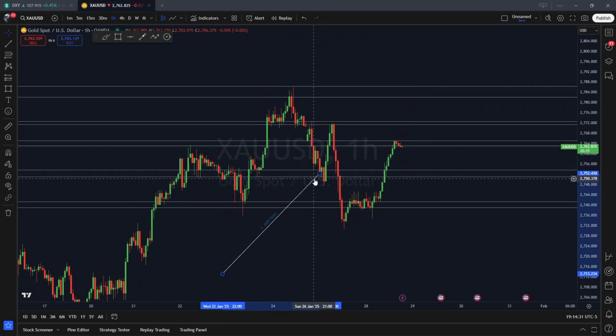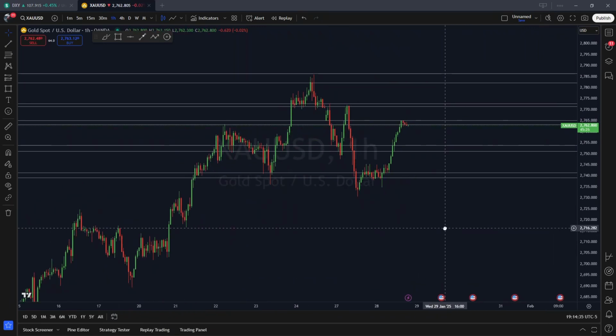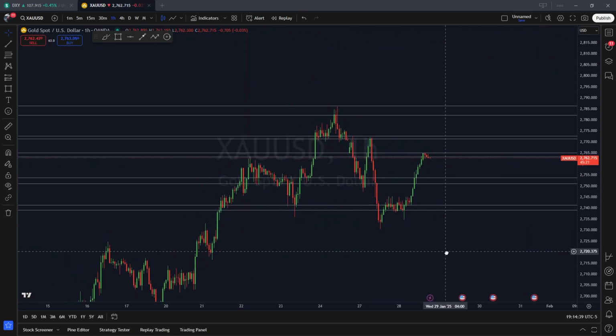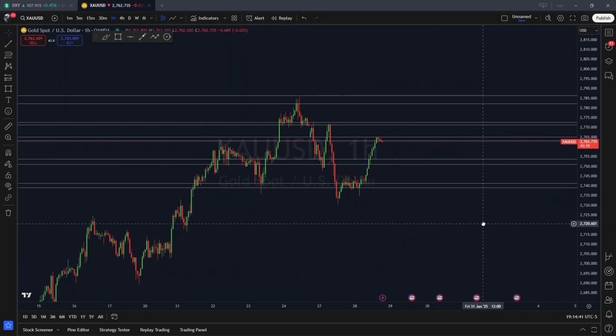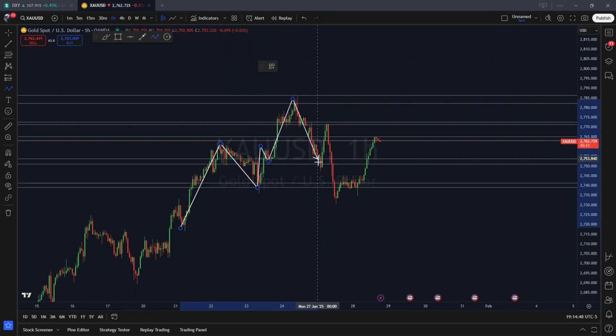So we understand, okay, from a fundamental perspective, we are more on the bullish side. From a technical perspective, things seem to be a little bit mixed because we have price being more bullish on one side. We can see that very clearly. But then we start to see price breaking that structure right around this area. But then it's kind of closing back above that structure point and then continuing bullish, right? So again, it's a little bit messy in my opinion.